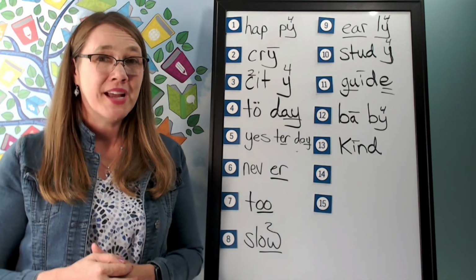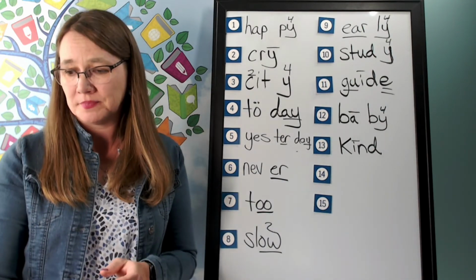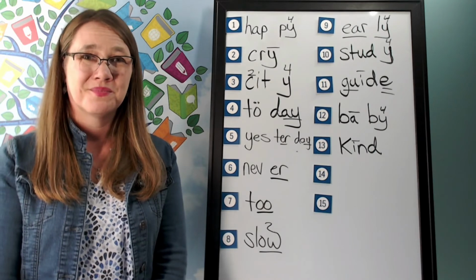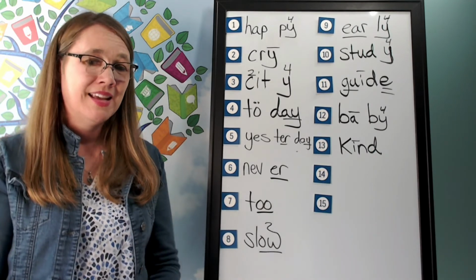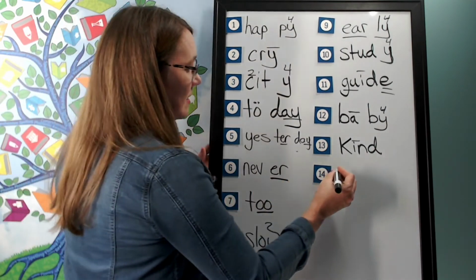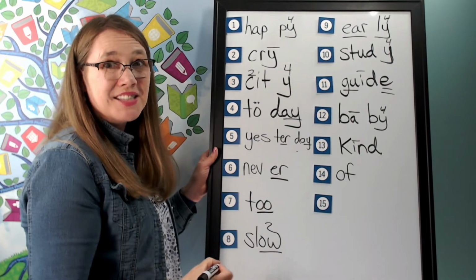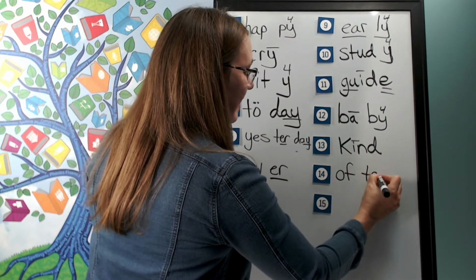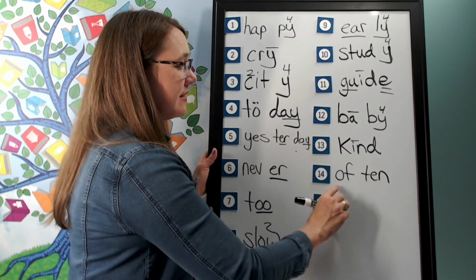T-E-N. Go ahead and write off-ten, sounding it out as you write it. And help me to say it. The first syllable is off. Off. The second syllable is ten. T-E-N. Let's read it. Off-ten.